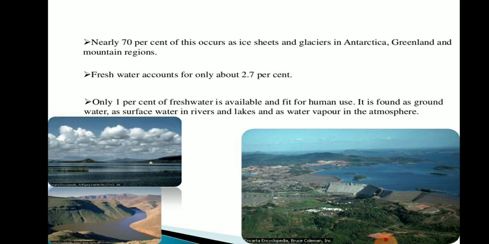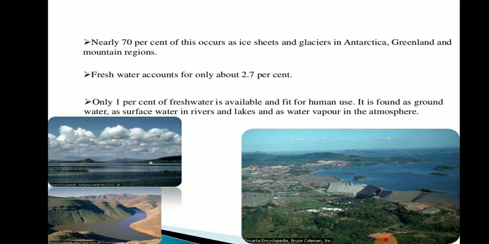And only 1% of fresh water is available and fit for human use. That means that this fresh water is a very rare and precious resource for us human beings.